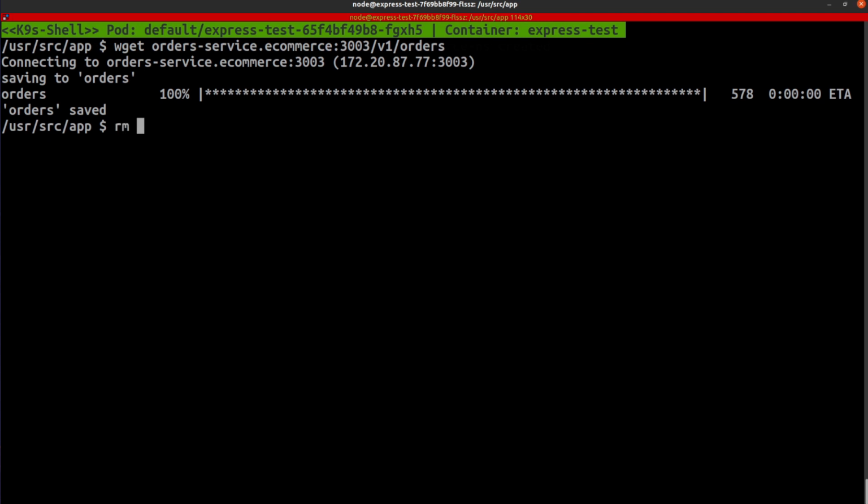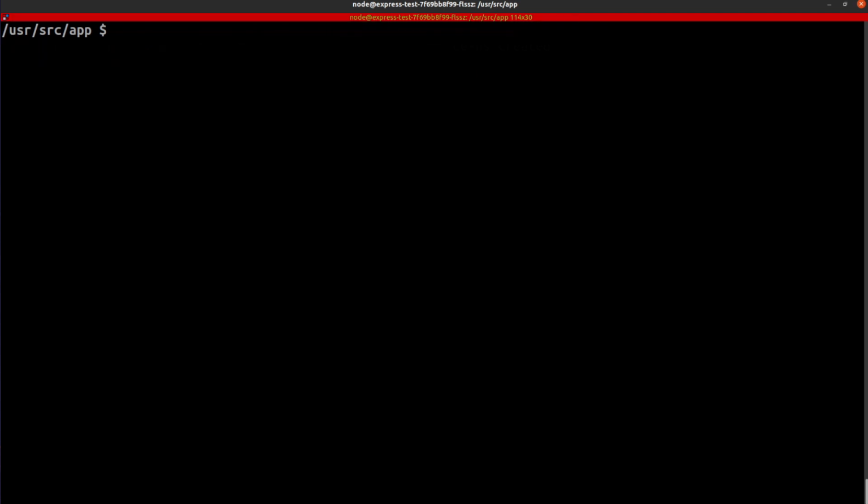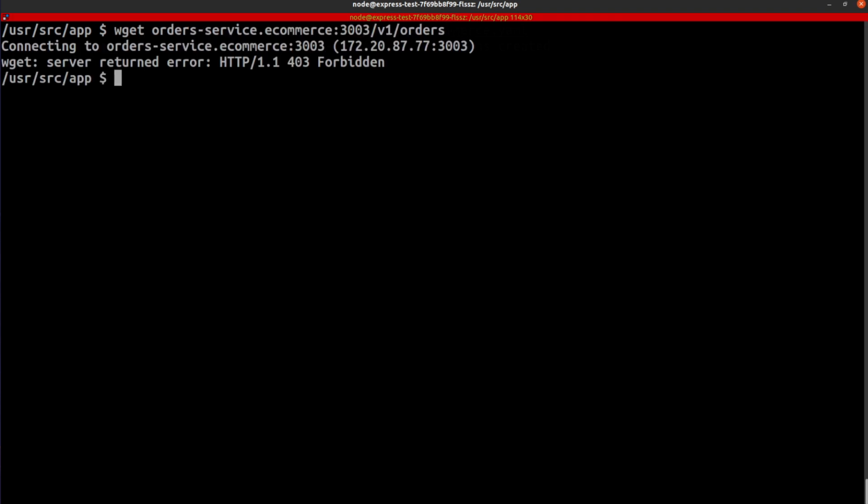So I'm going to delete orders, and I'm going to try running that request again. And there we go. So you see, now I'm getting a forbidden error. So this is correct. The reason it worked a few seconds ago is just because it hadn't yet propagated completely to the data plane. So this is the result that we expect to see.